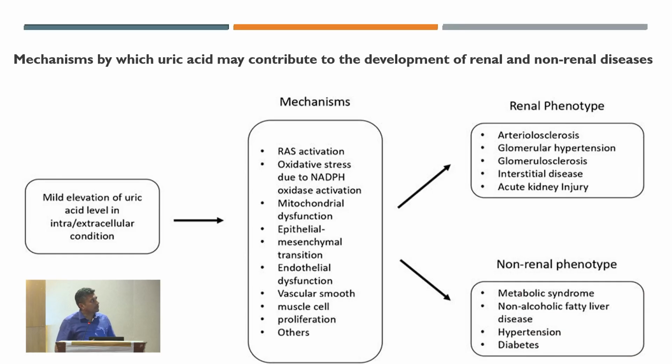So the mechanism in the form of renal phenotype: it causes RAS activation, then oxidative stress, mitochondrial dysfunction. By that it can cause arteriosclerosis and glomerular hypertension. The main mechanism for CKD is glomerular hyperfiltration, and hyperfiltration injury leads to glomerular sclerosis, interstitial fibrosis, and tubular atrophy. Then it can cause acute kidney injury by forming uric acid crystals, causing tubular obstruction and AIN, which has a good prognosis and is reversible. And the non-renal phenotype, as I mentioned, can cause metabolic syndrome, non-alcoholic fatty liver disease, diabetes, and hypertension.